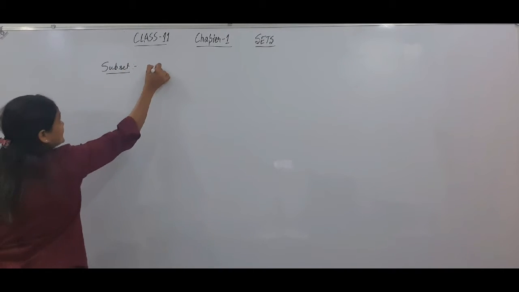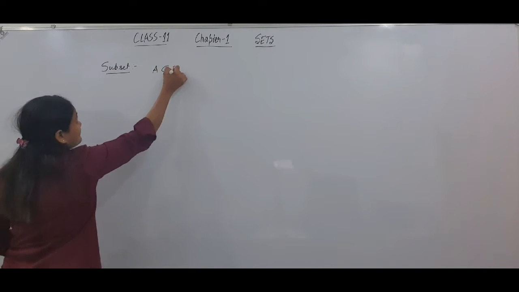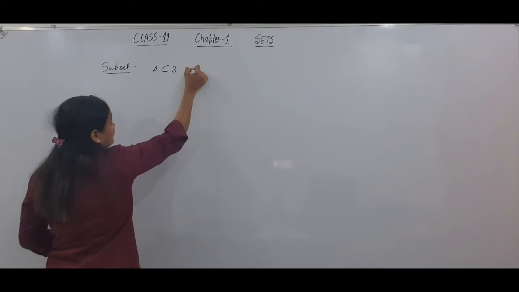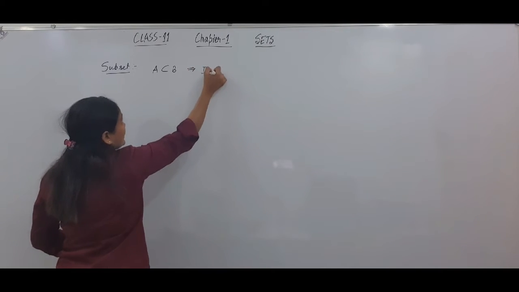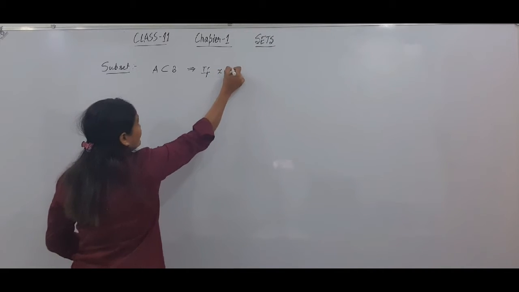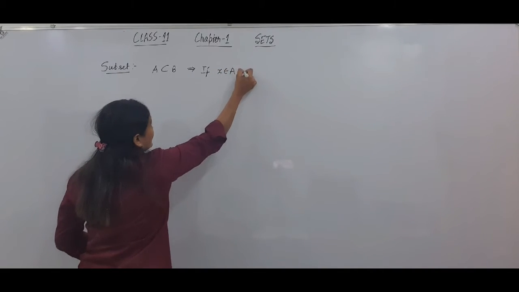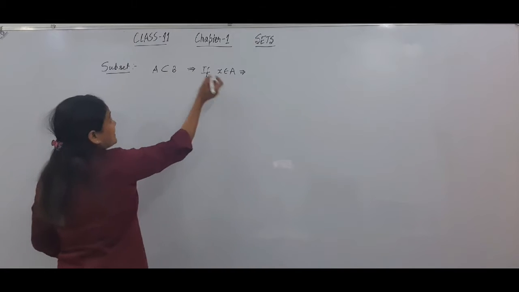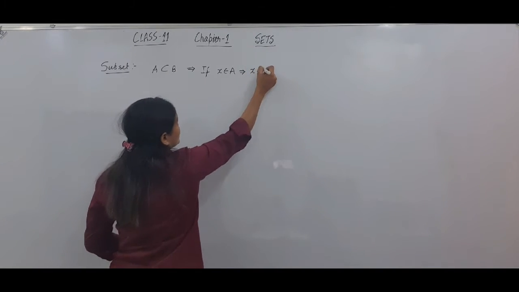A set A is said to be a subset of B if, taking X, if X belongs to A, that must imply that X belongs to B also.